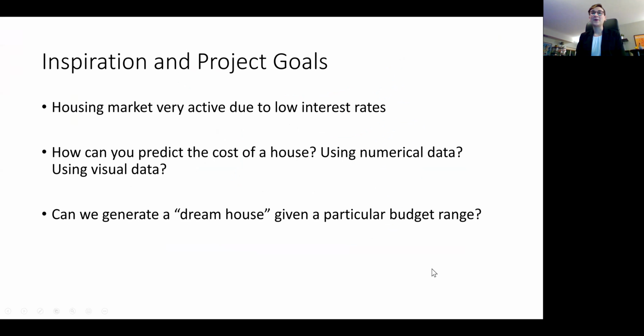Okay, so my project is entitled Dreamhouse because it's based on housing costs and real estate. Currently the housing market is extremely active due to low interest rates, and this is inspired partly by my own browsing for homes here in Northern Virginia.